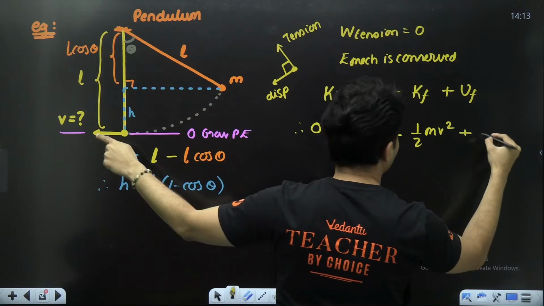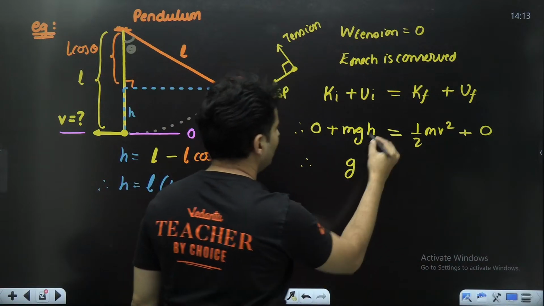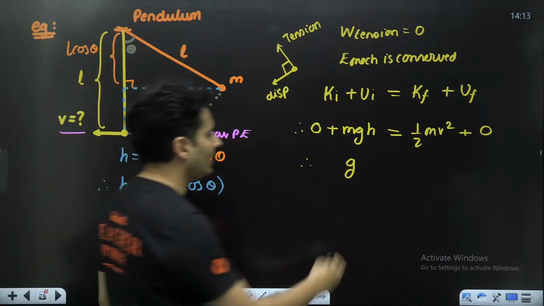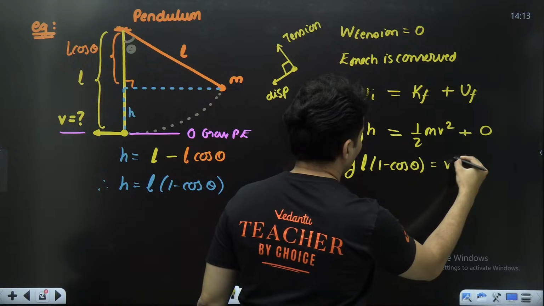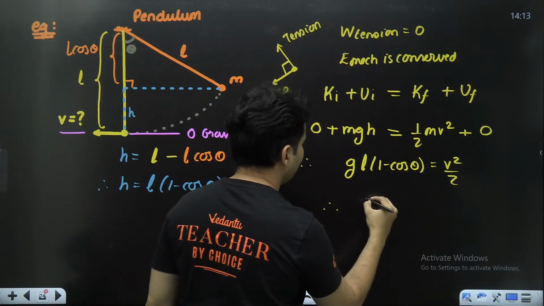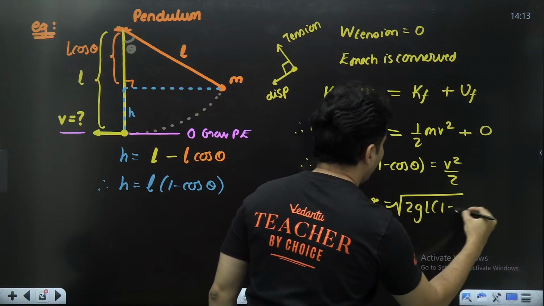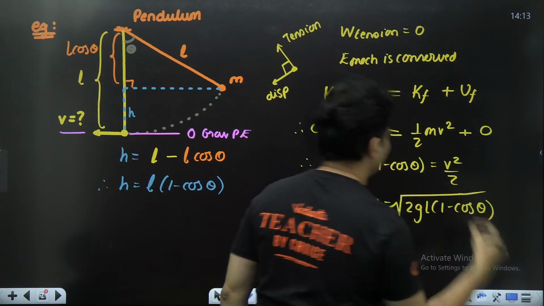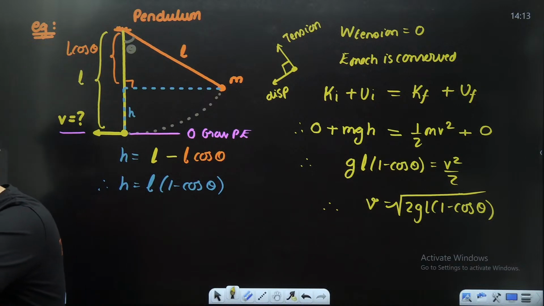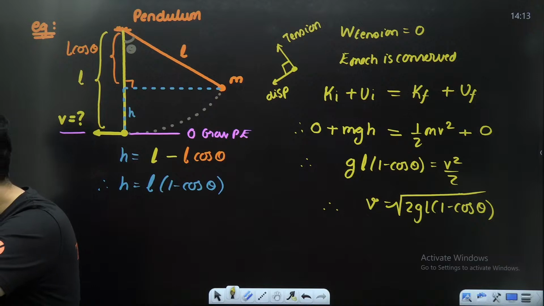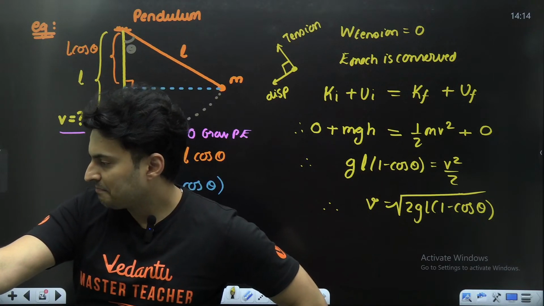But gravity-wise, it came to the zero reference line. So m cancels. So g into h, and h over here is L multiplied by 1 minus cos theta, is equal to v square by 2. Take that 2 to the other side. So velocity will become root of 2gL(1 minus cos theta). Is that clear, everyone? Understood? Clear?